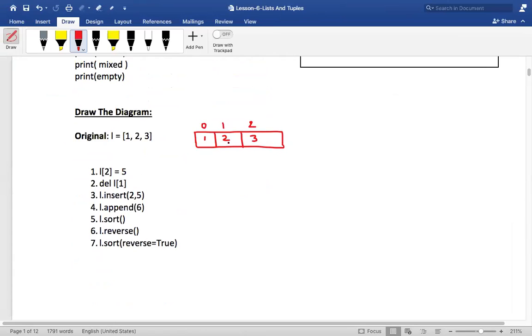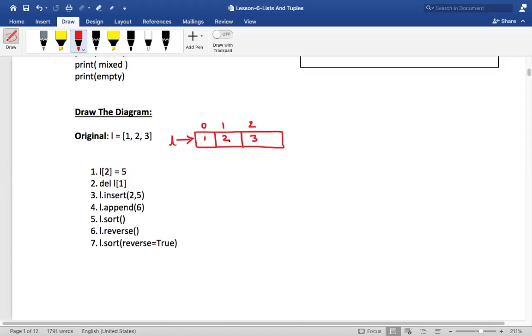So this is 0, this is 1, and this is 2. And what is the name of the list? L is the name of the list. Now what is happening in this case? The first case, see how the diagram will change. When I say L[2] is equal to 5, it means in the second position, 0 1 2, in this position I want to add 5. I want to replace this 3 with 5, isn't it, my dear friends?